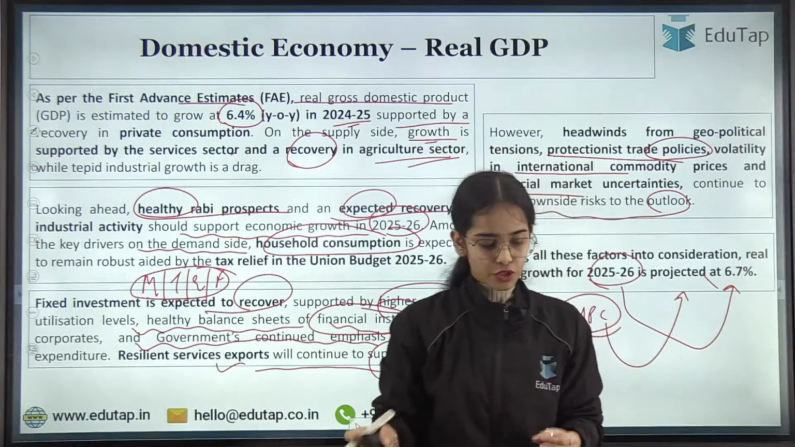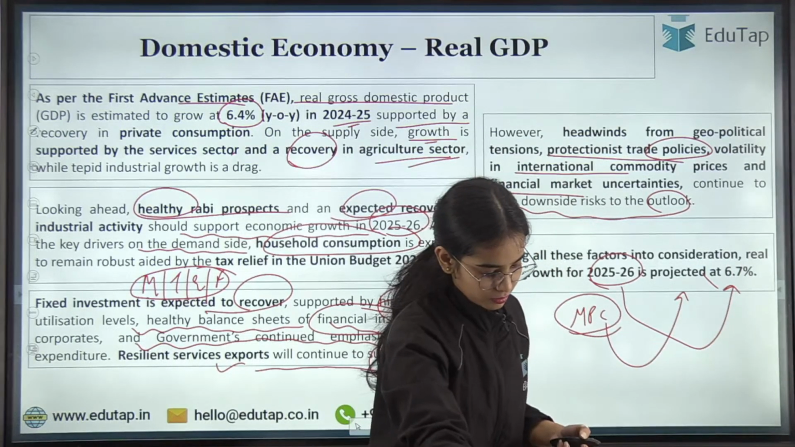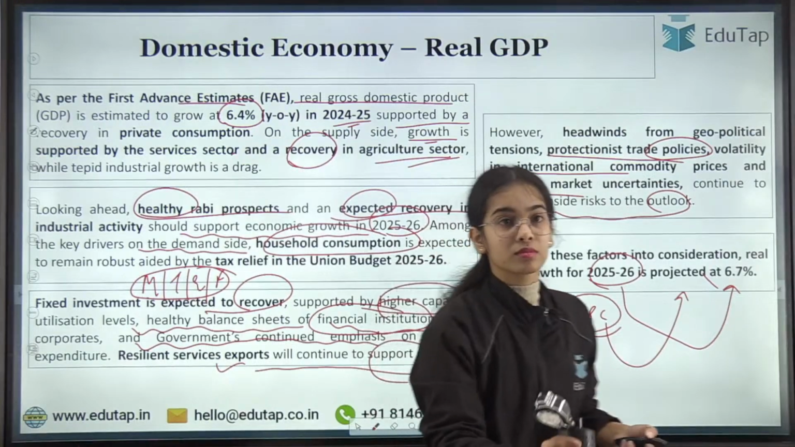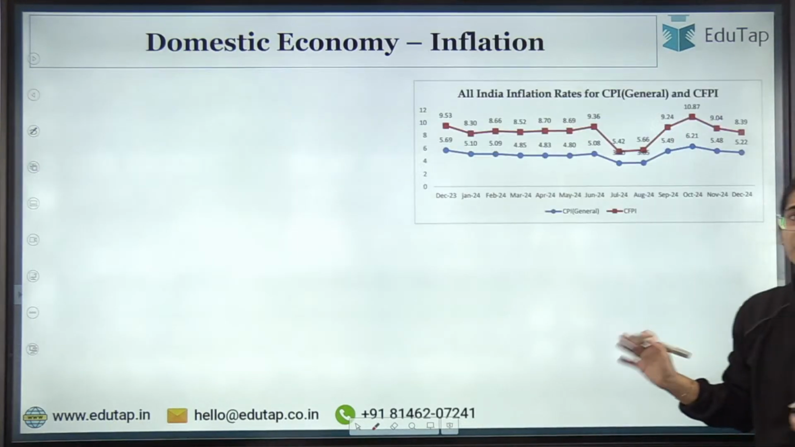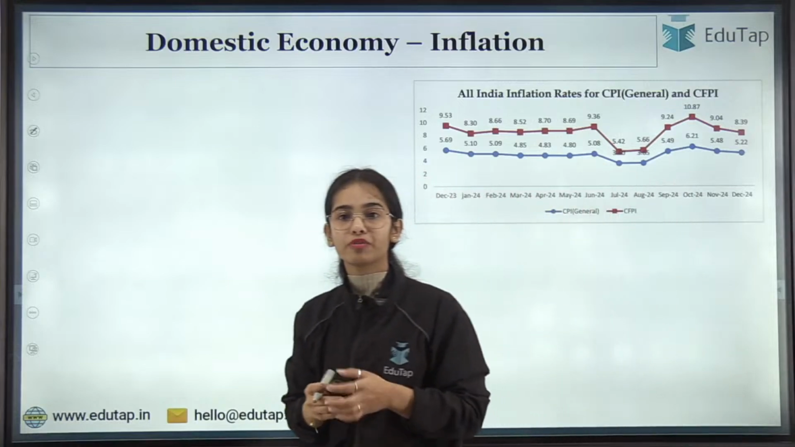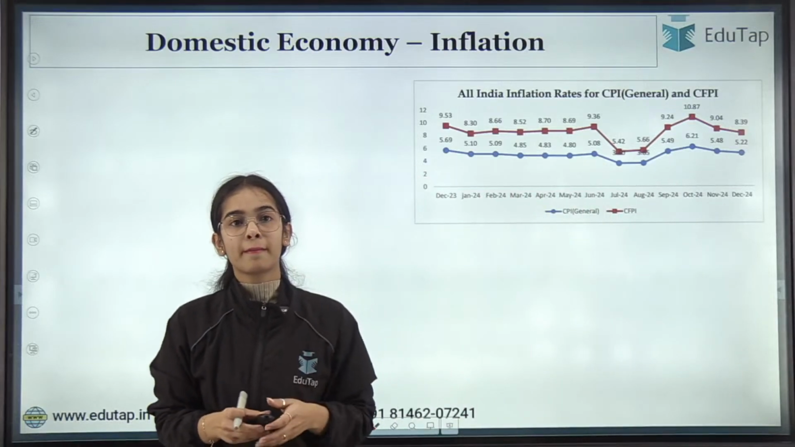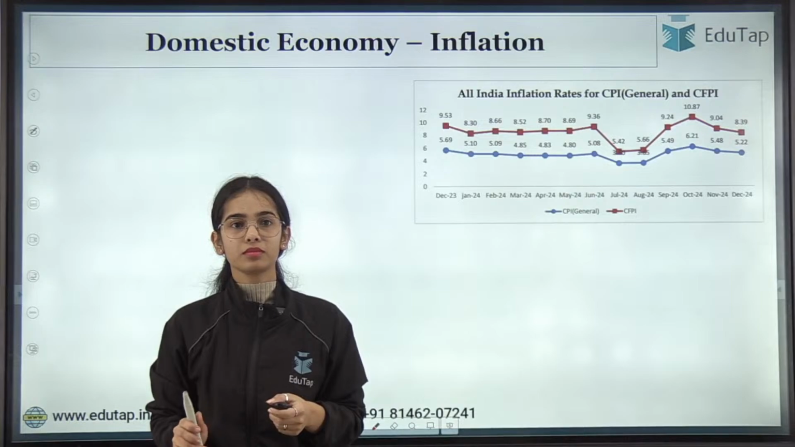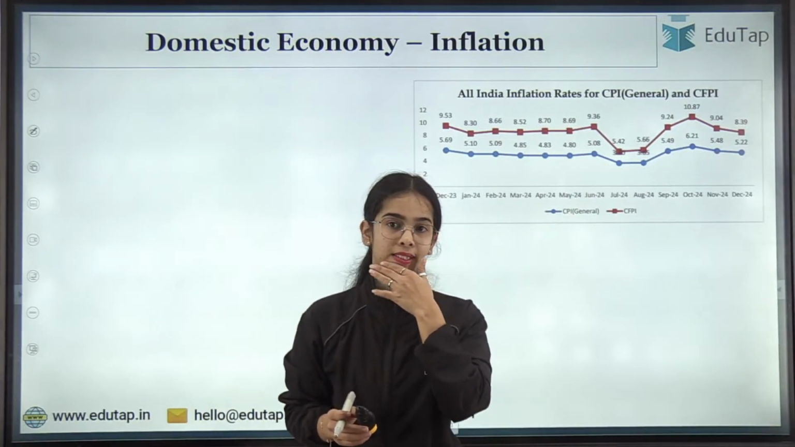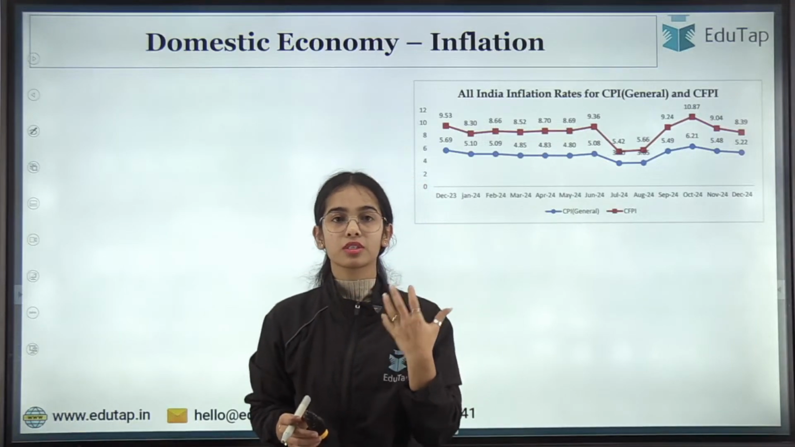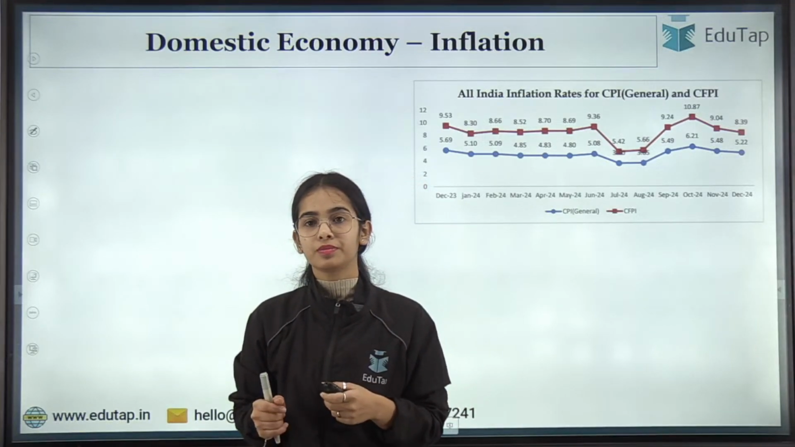Any confusion till now, anyone? Any confusion? Now we are coming to inflation. Clear? What about the others? It is clear to Sorish. What about others? Clear, Nitya?